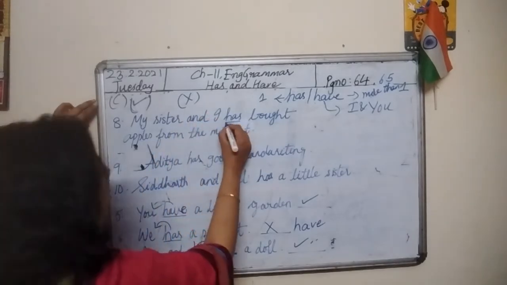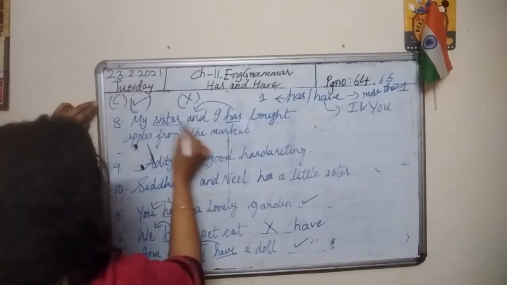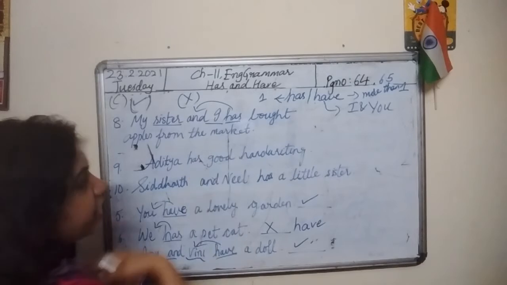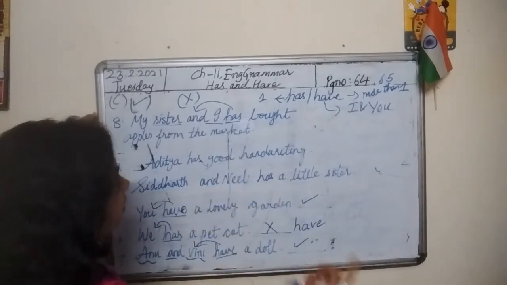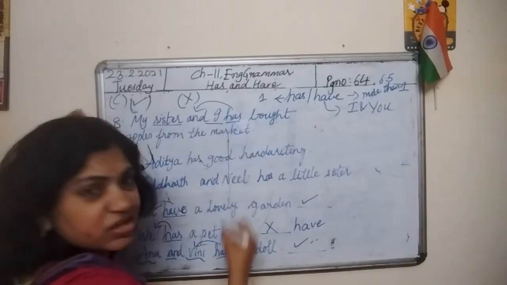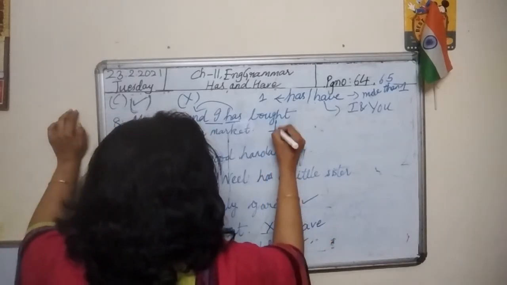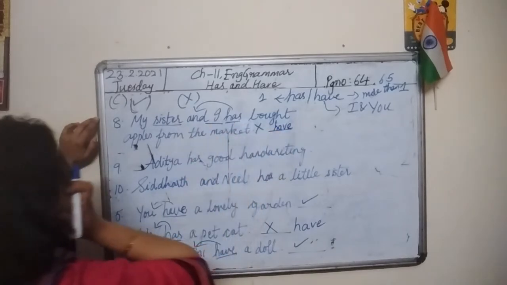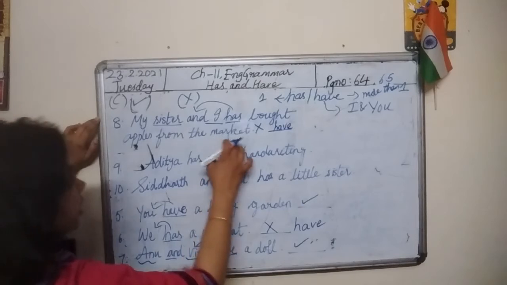So has. What is given before has? My sister and I. It means sister is also there and I am also there. It means we both, two are there, more than one. So is this right? When more than one is there, should we use has? No. What should we use? Have. So write this. Have. This is a wrong sentence. My sister and I have bought apples from the market.